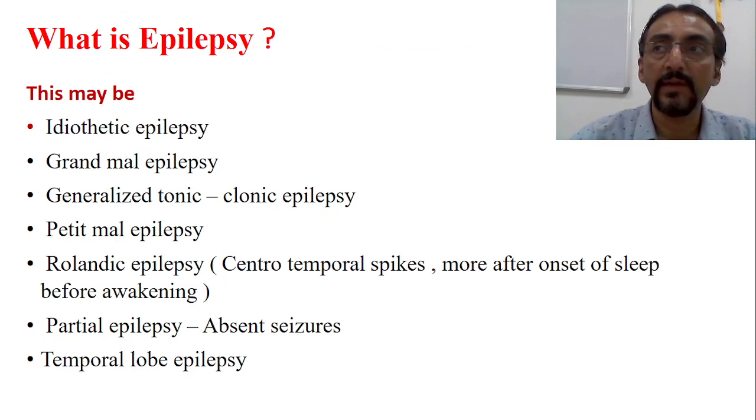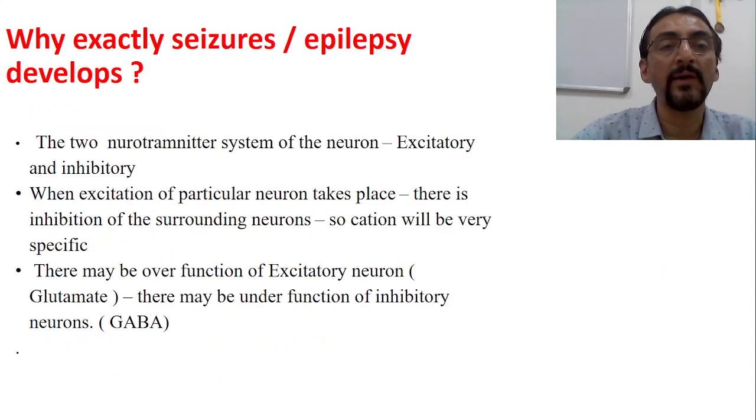Friends, as we know, we are discussing the convulsions, seizure and epilepsy. In the last class we have seen up to this point, that is different types of epilepsy we have seen, like idiopathic epilepsy, just nomenclature. Grand mal epilepsy, generalized tonic-clonic epilepsy, petit mal epilepsy, Rolandic epilepsy, partial epilepsy, temporal lobe epilepsy. We will see all these epilepsies in detail later. Now we come to the next point.